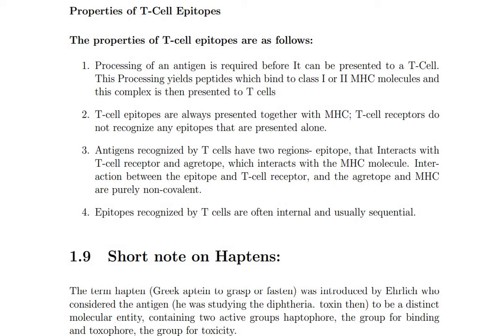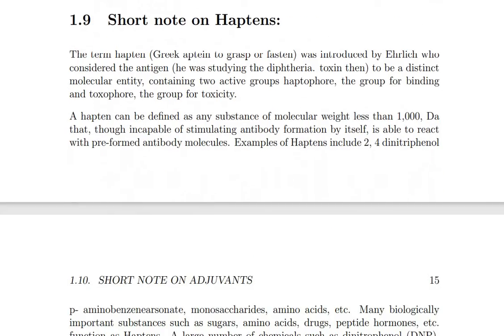Okay, epitopes recognized by T cells are often internal and usually sequential. Okay, so these are the types of the epitopes. One is the B cell epitope and the second one is the T cell epitopes.